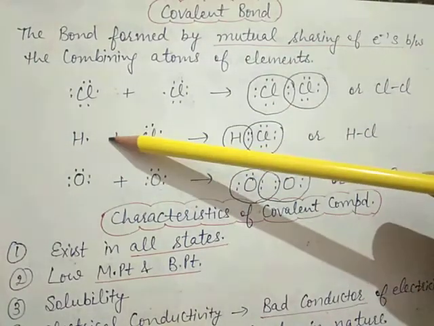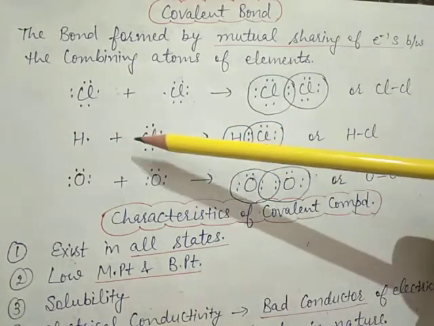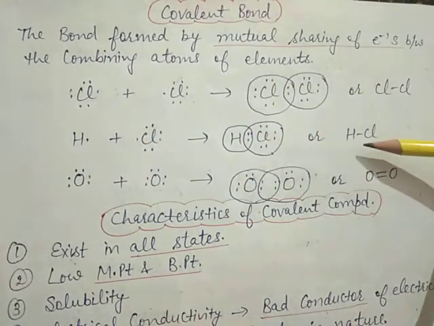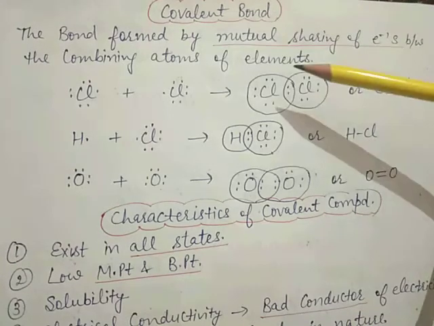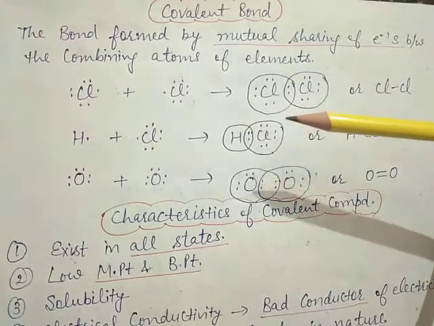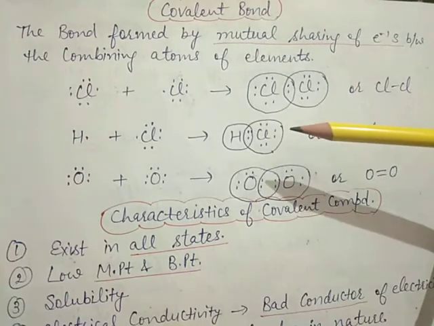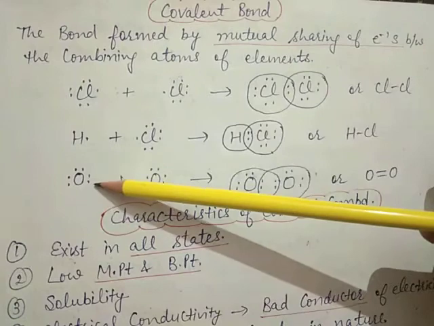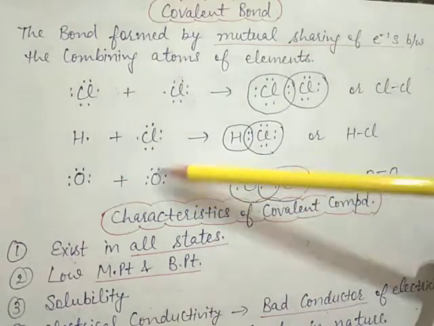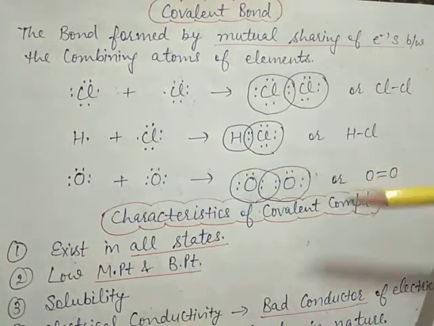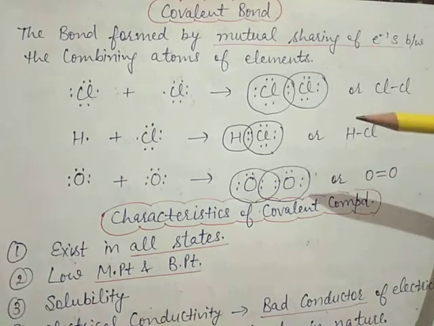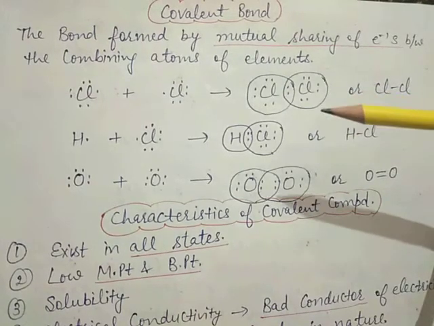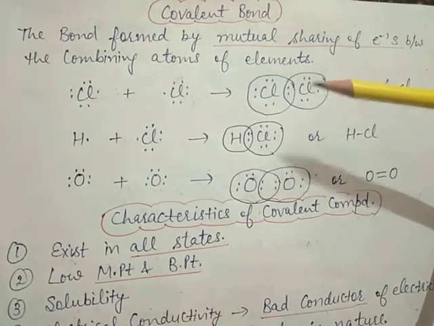HCl, hydrogen having 1 electron and chlorine also having 1 electron, and after mutual sharing it will form a covalent bond. Means the main identification of covalent bond is this bond is present between the non-metals only. Oxygen also having 2 electrons, and this is also 2. After mutual sharing it will form a double bond. So the types of covalent bonds are single bond, double bond, triple bond. These are the covalent bonds.